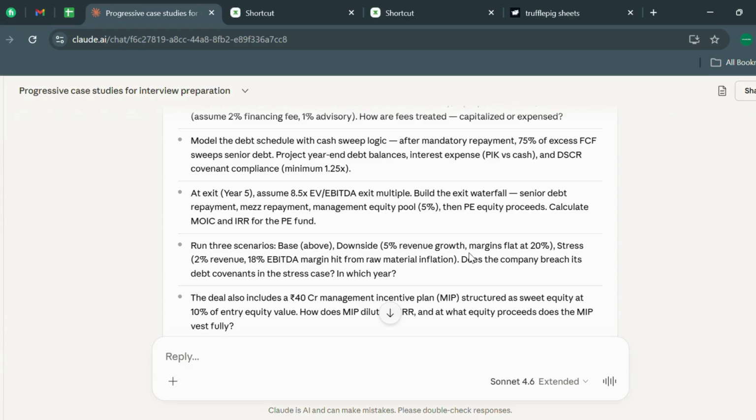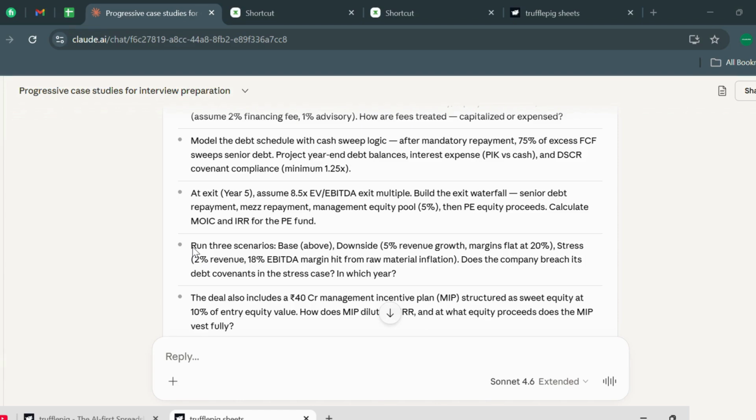So let's see what Truffle is making. It is doing something really good. It has already done a lot, so let's see what exactly it is doing. Step 1, section 1 is the deal parameters and assumptions which we have already given it. Then the financing structure.